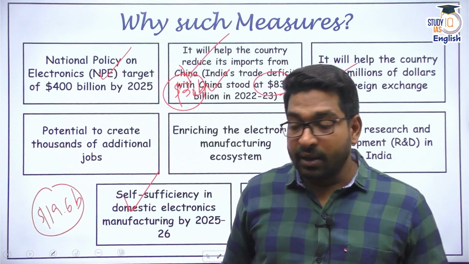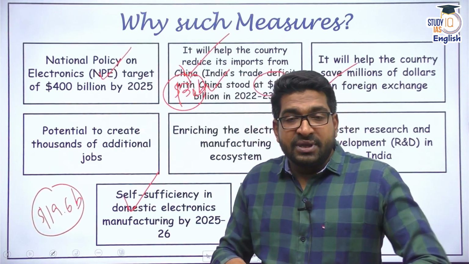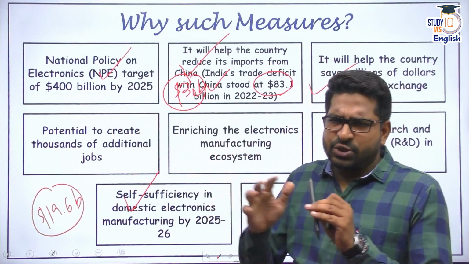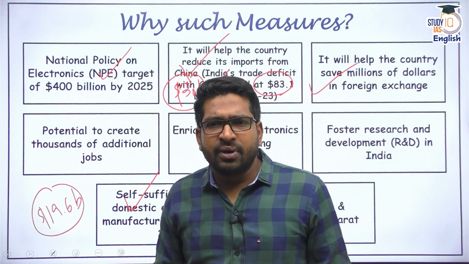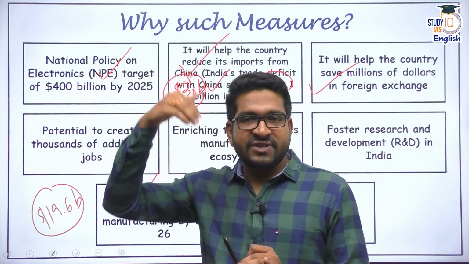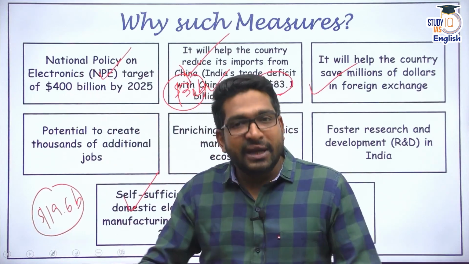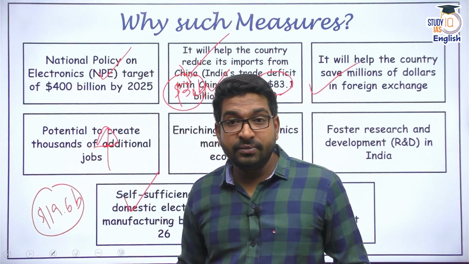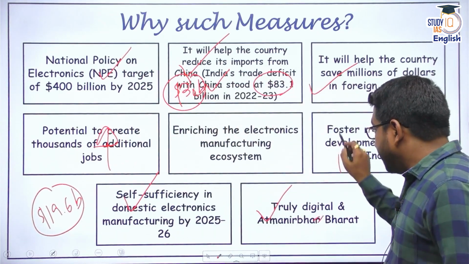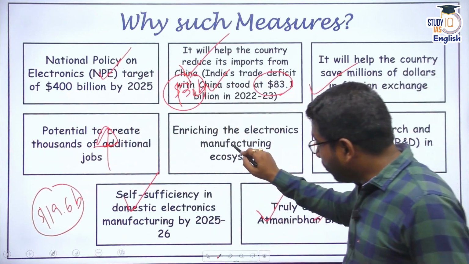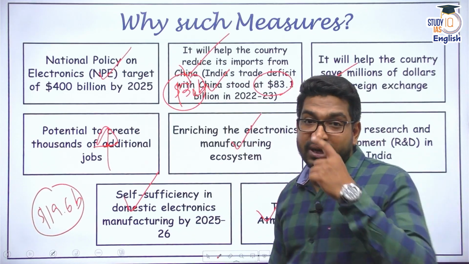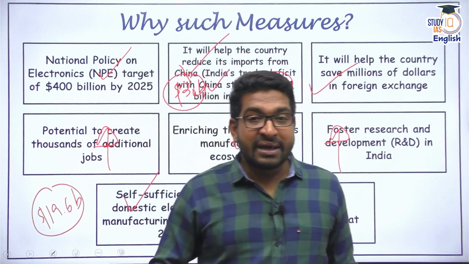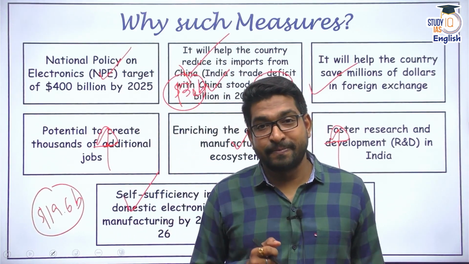All right. Now, apart from this, there are certain other benefits. If I am going for some sort of restriction, some sort of limitation so that people will import less from outside and produce in India, make in India, then I would be creating jobs for us. Then I would be bringing R&D into our country. I would be building my own electronics manufacturing ecosystem. So, for all these reasons, the Indian government is taking such steps.